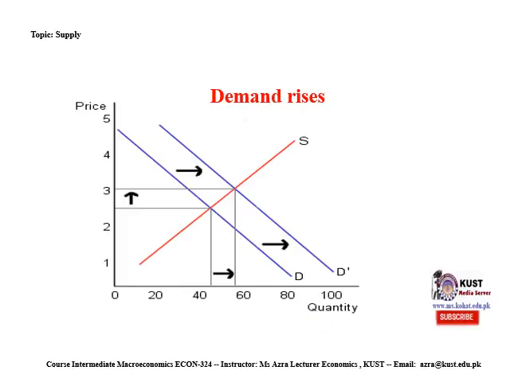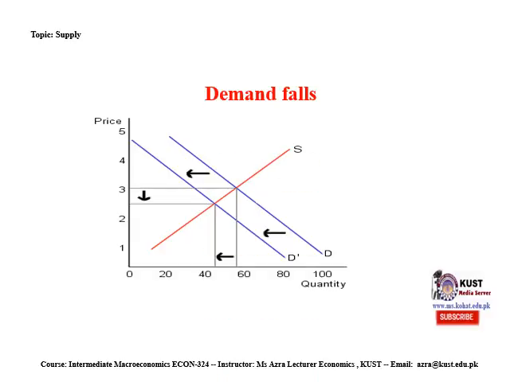It is also possible that demand increases and supply remains constant. Here you can see that demand has increased from D to D bar and supply is constant. There is another possibility that demand falls. You can see that demand has decreased from the original to another demand curve, and here also supply is constant. There is no change in the supply curve.